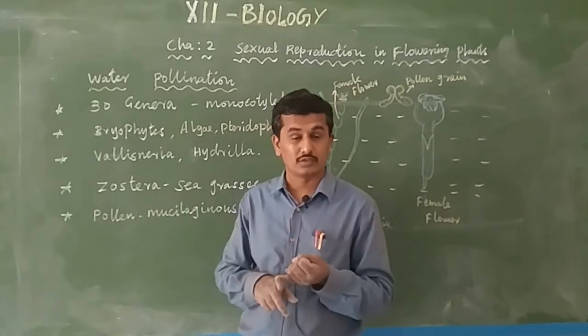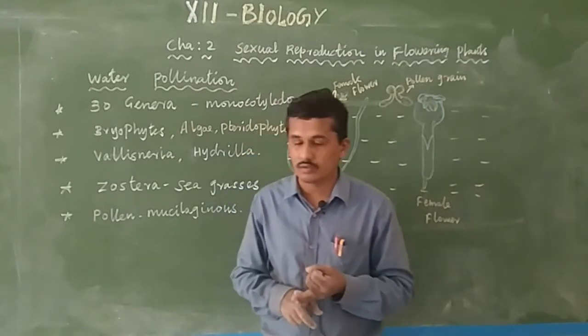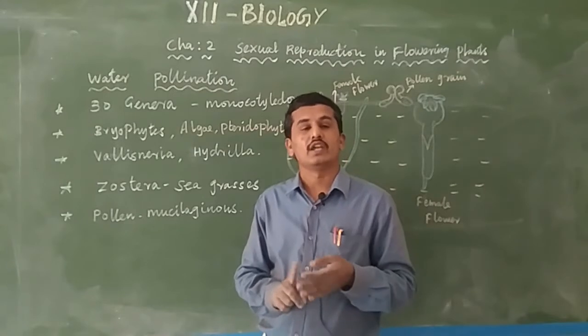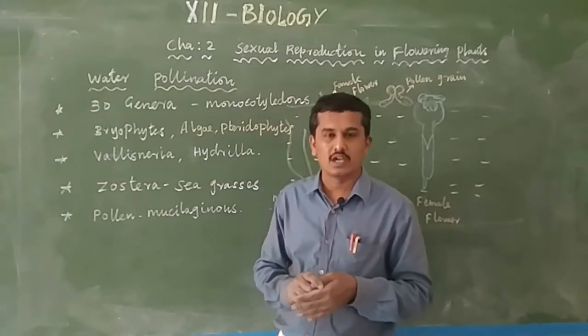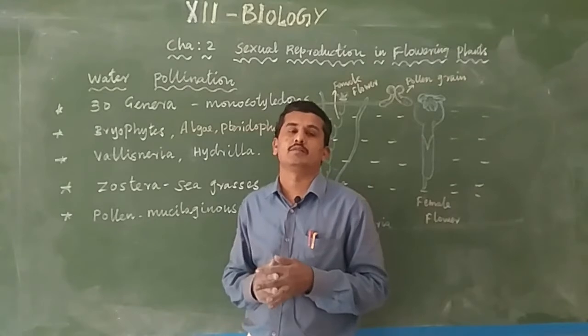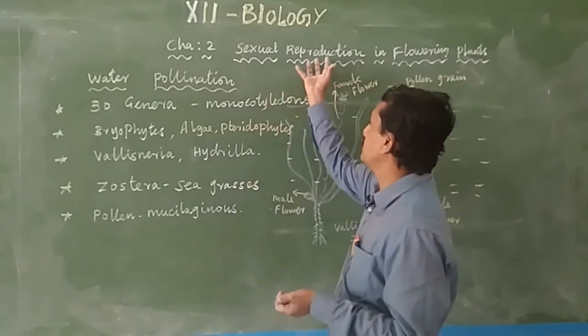Lotus, lily, water hyacinth (Eichhornia), and Pistia do not use water for pollination, because the lotus is above the water level.